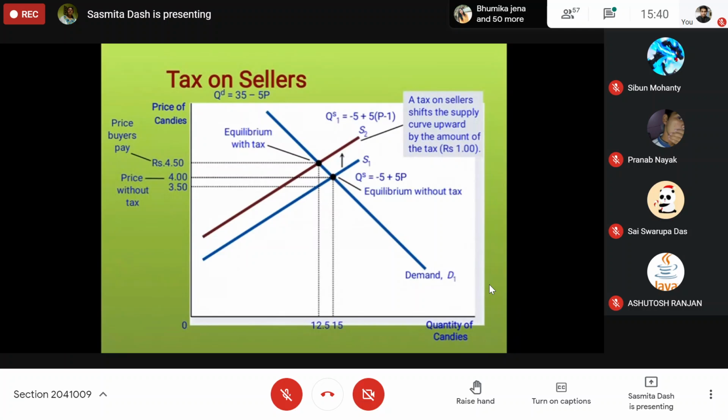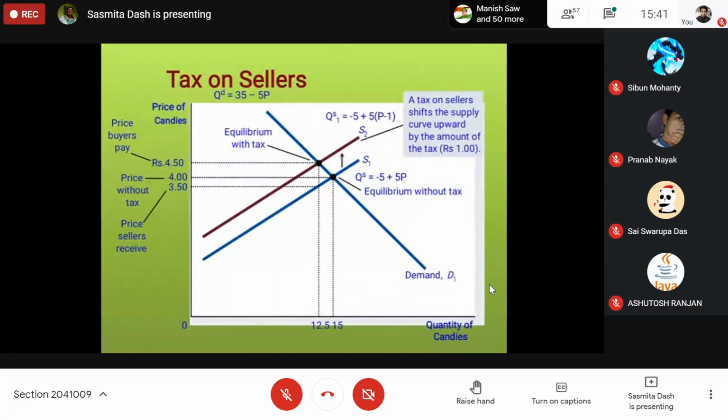Put this 4.5 in the demand equation, quantity is 12.5. Because at any point, if P is given you can find Q, and if Q is given you can find P. Put this 12.5 in the original supply equation also, and you will get 3.5. Otherwise, you can directly find the seller's price. This is the price that the seller will receive after tax. 4.5 is the price that the buyer will pay after the tax is imposed.